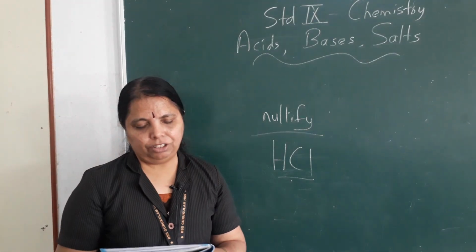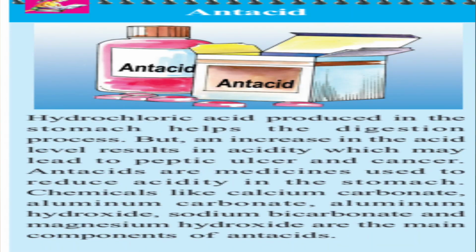So I'll read out this paragraph for you. Antacids. Hydrochloric acid produced in the stomach helps the digestion process. That you know. For digestion, hydrochloric acid is a must. It is automatically produced in our stomach. But an increase in the acid level results in acidity, which may lead to peptic ulcer and cancer. Antacids are medicines used to reduce acidity in the stomach. Chemicals like calcium carbonate, aluminum hydroxide, sodium bicarbonate and magnesium hydroxide are the main components of antacids.